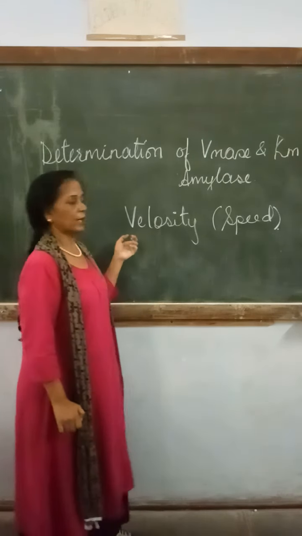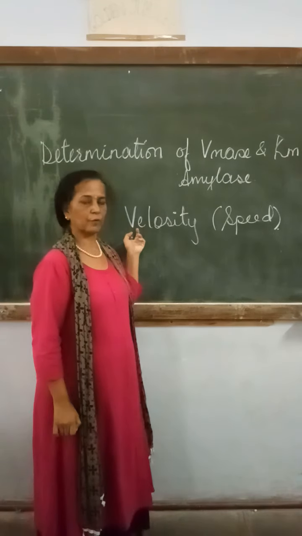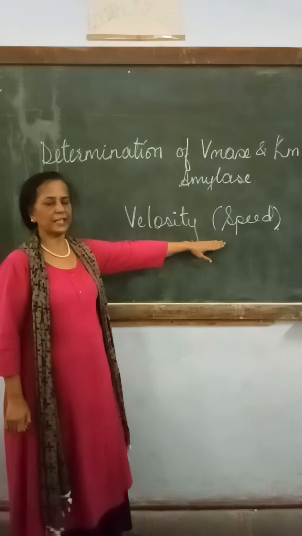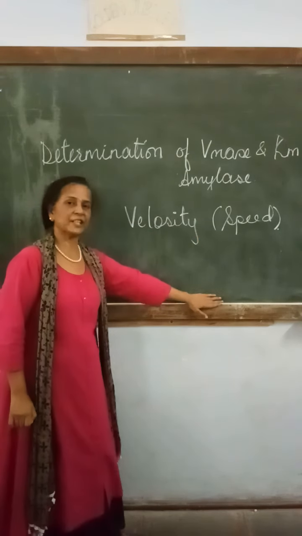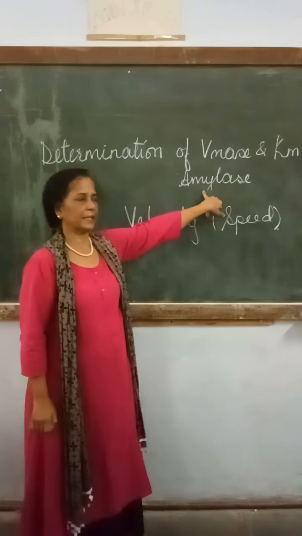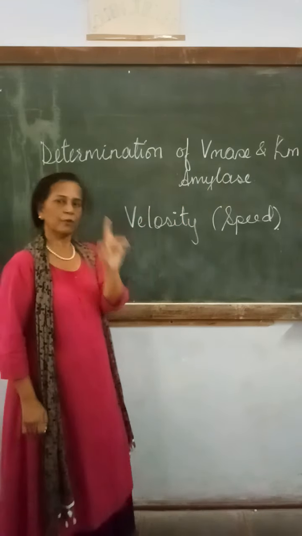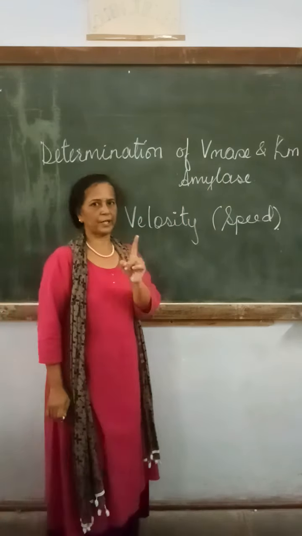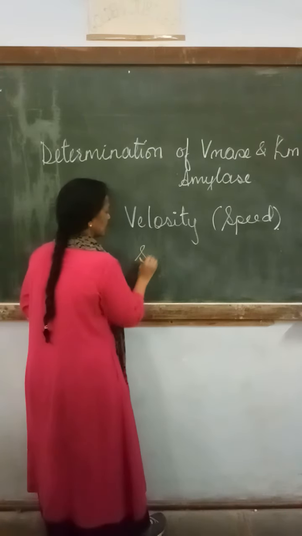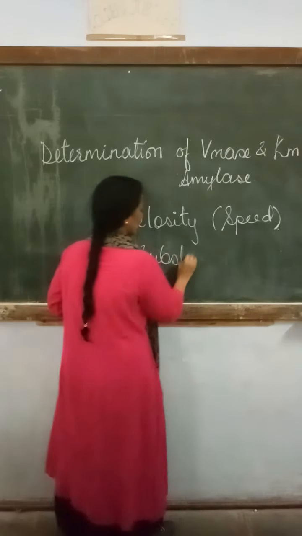The speed of an enzymatic reaction depends on various factors. In this particular practical we are going to study one particular factor affecting the velocity of the enzyme, and that is called substrate concentration.